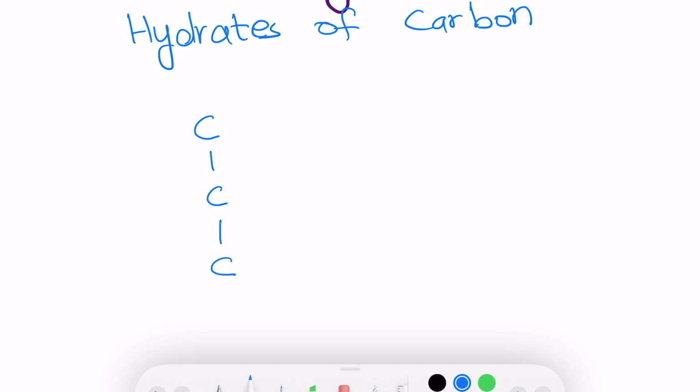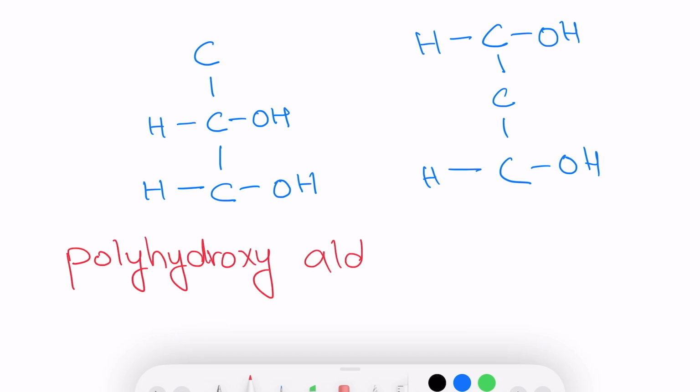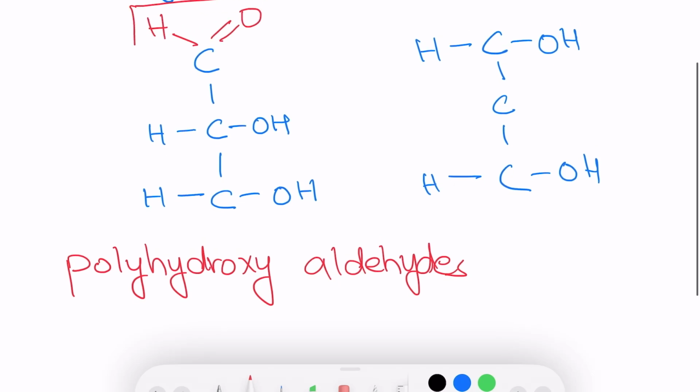Let's study carbohydrates. The word literally means hydrates of carbon. They consist of long chains of carbon that have water molecules attached to them. Sometimes they are also called polyhydroxyaldehydes, as at least one of the carbons in the chain has an aldehyde group attached to it. This is an aldehyde group.